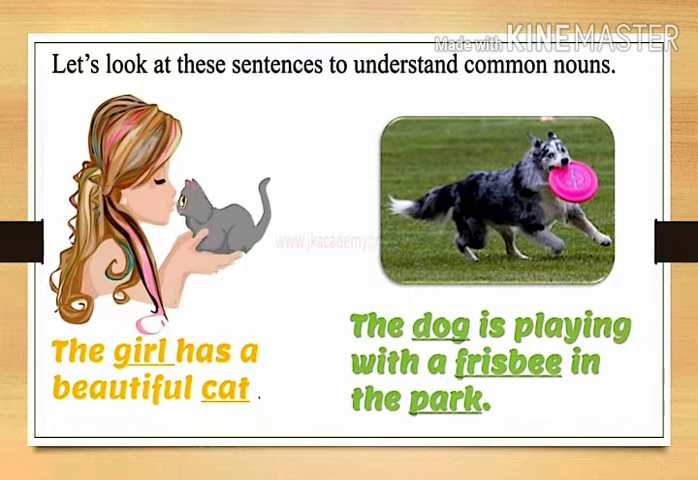Next one. The dog is playing with a frisbee in the park. Dog, frisbee, park are common nouns. Dog is the ordinary name of an animal. Frisbee is the ordinary name given to a thing. Park could mean any park. So all these words are common nouns, which are used for every person, place, animal, or thing.